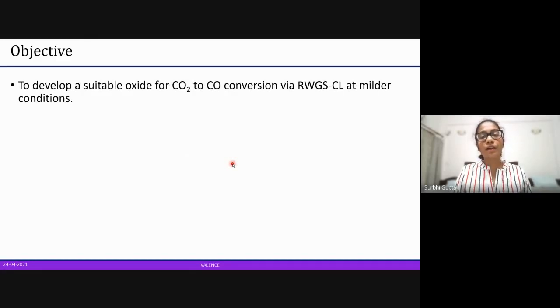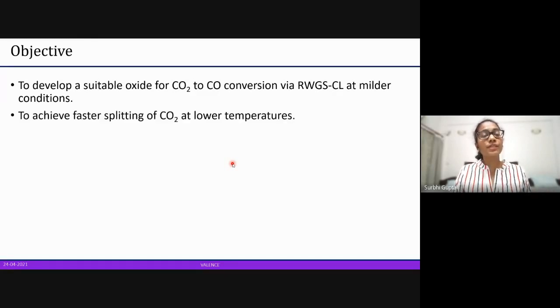So in RWGS-Cl, oxides are used. So we have to develop a suitable oxide that is able to convert carbon dioxide to carbon monoxide. And we want faster splitting. Of course, nowadays we want everything to be fast. So we definitely want faster splitting of carbon dioxide and at lower temperatures. Even at lower temperatures, we want some efficient carbon dioxide splitting, which has not been seen previously.